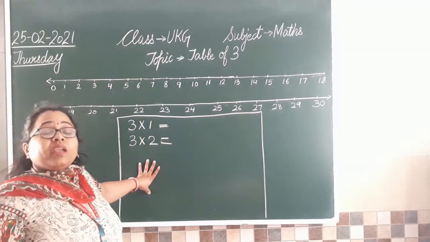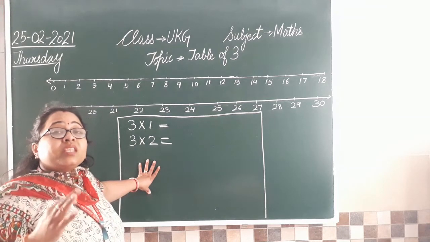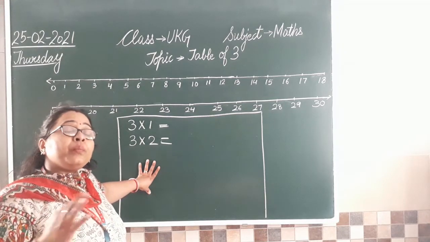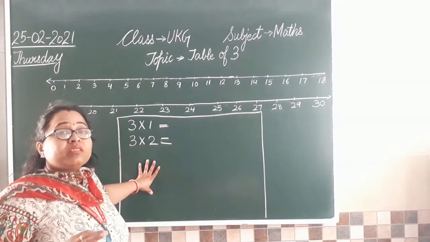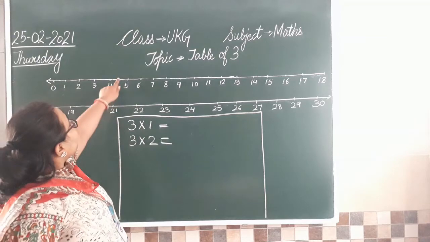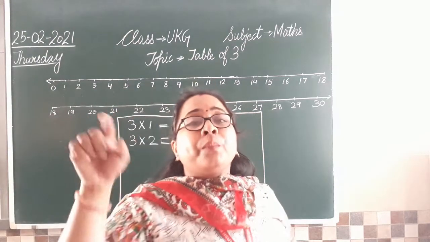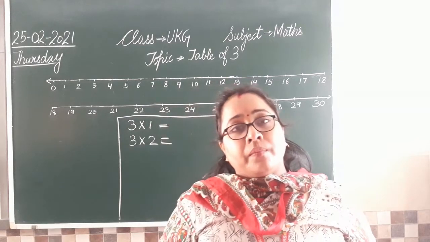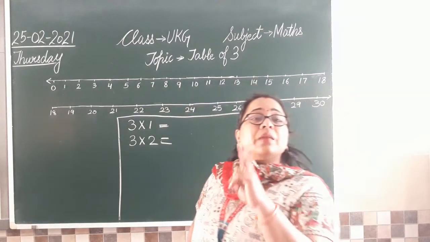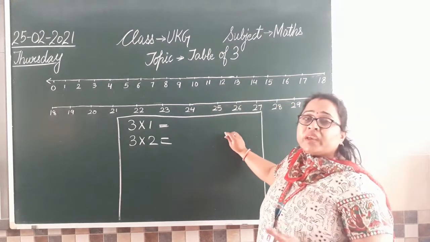But if it is asked, draw skip counting या draw number line and show the skip counting by 2, by 3, तब आप क्या करेंगे? आप number lines बनाएंगे और उसके ऊपर आप अपनी skip counting को show करेंगे. Clear? So this can be asked in two ways. ध्यान से सुनिएगा. It can be asked in two ways.